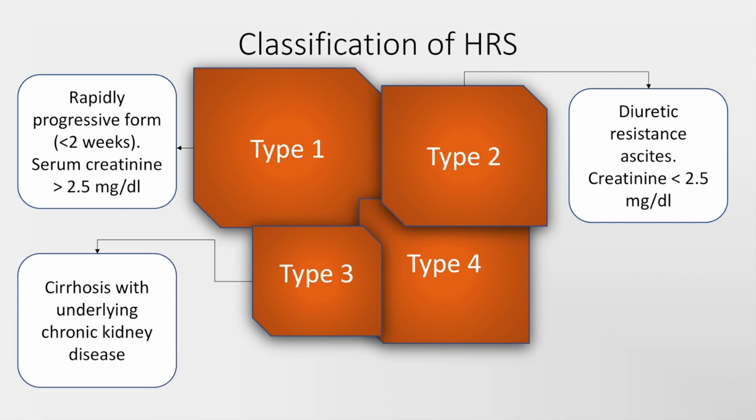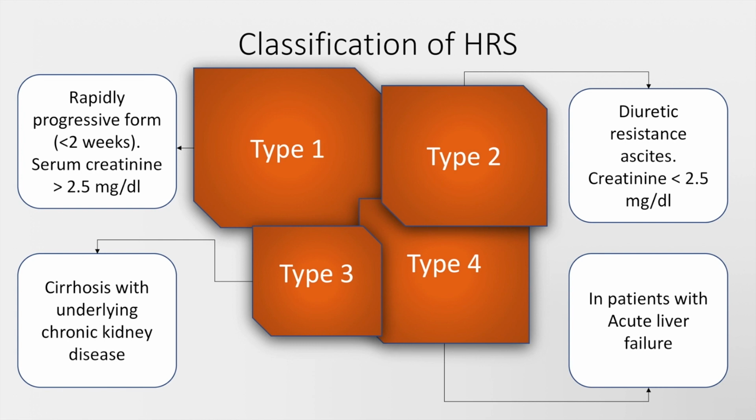Type 3 is in patients who have an additional chronic kidney disease along with the ascites and cirrhosis. Type 4 is hepatorenal syndrome developing in acute liver failure.